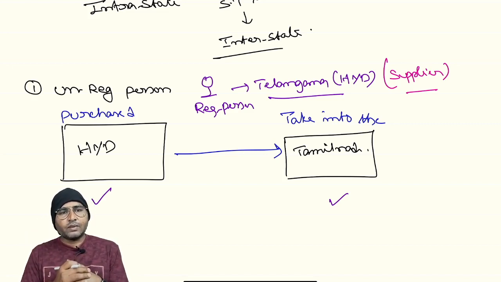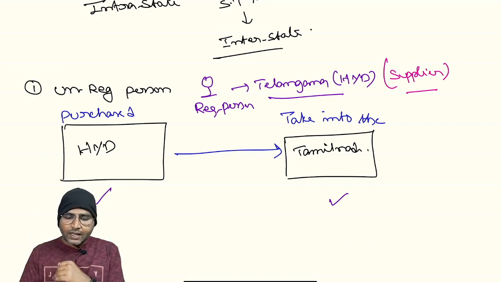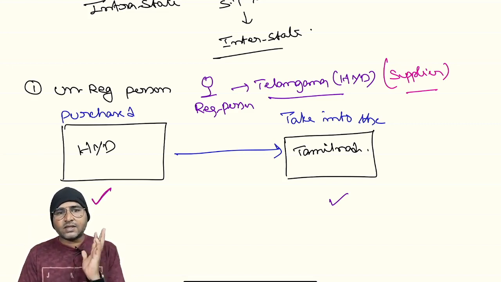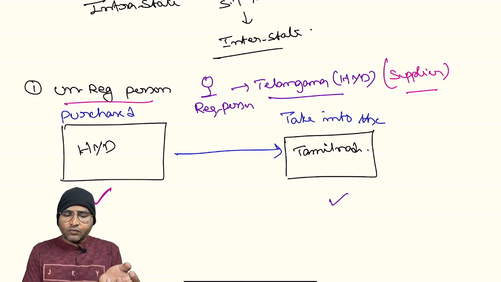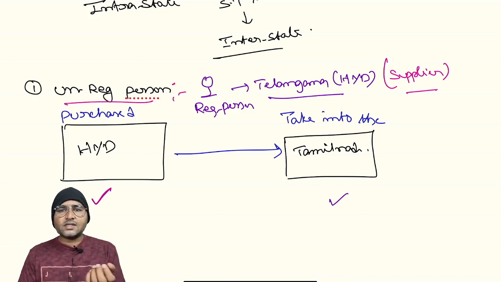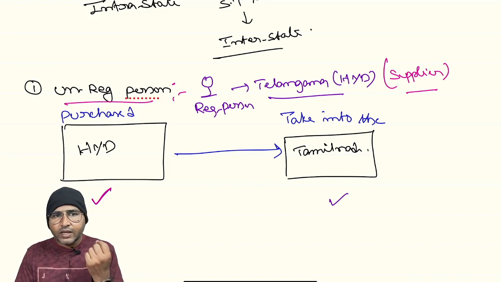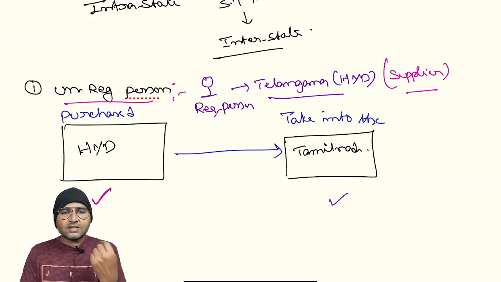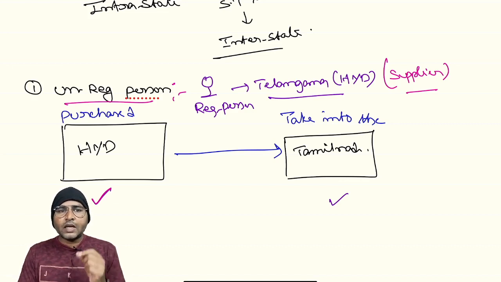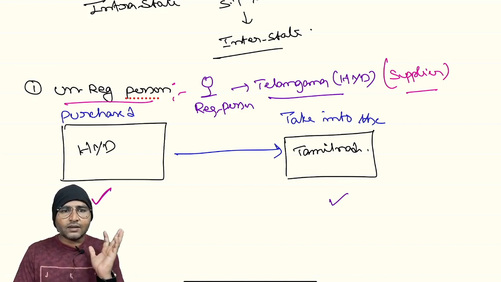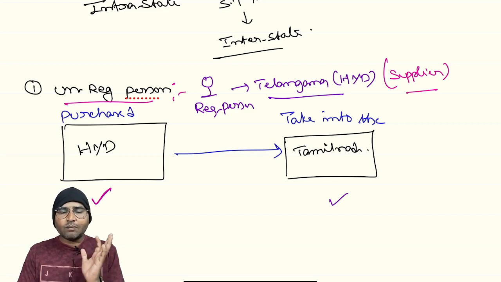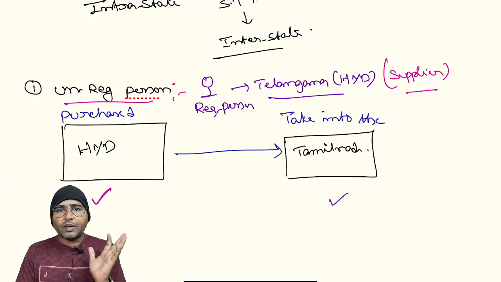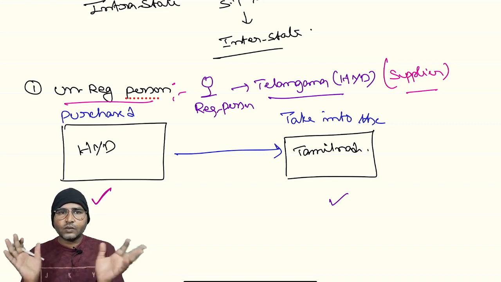Now what is the place of supply? Suppose you say the place of supply is Hyderabad, it will become intrastate supply and such revenue will go to the Telangana government. Suppose you say, sir, he is an unregistered person, after purchasing the goods he took them into the state of Tamil Nadu, so the place of supply is Tamil Nadu. Then the supplier location is Telangana and the place of supply is Tamil Nadu, that is an interstate supply. Thereby, the supplier is liable for payment of IGST. Are you clear?